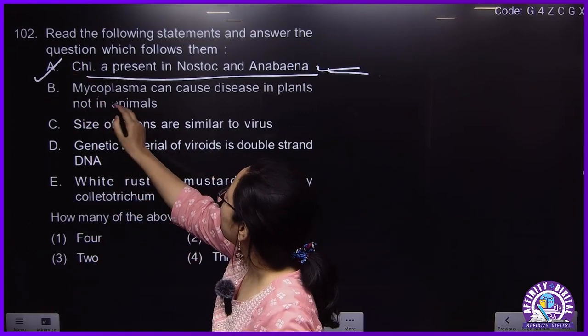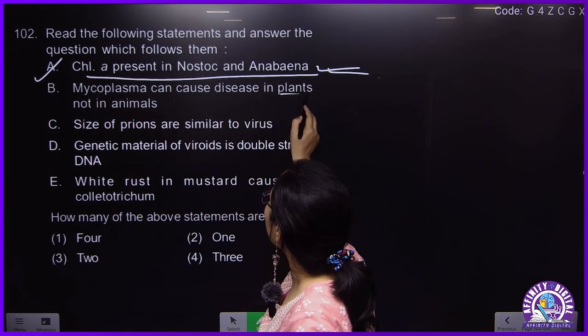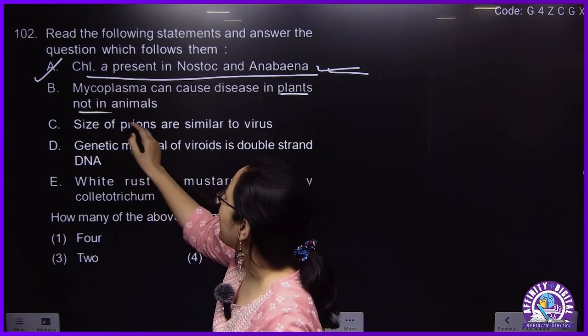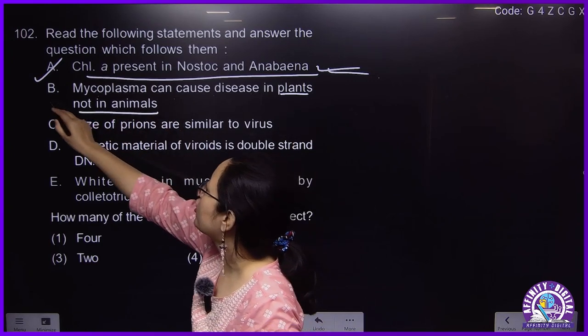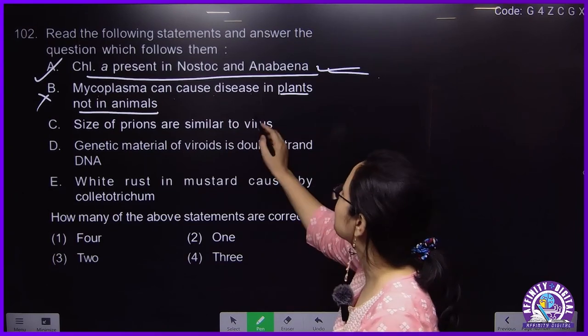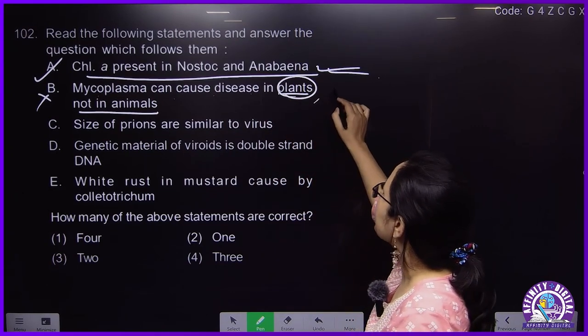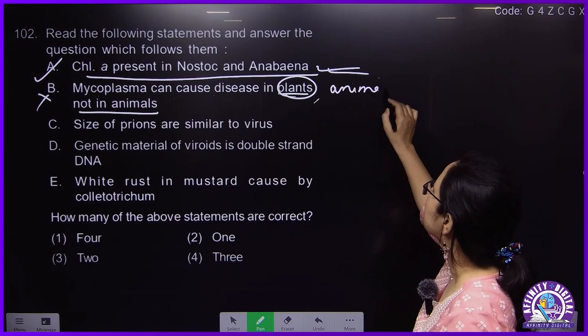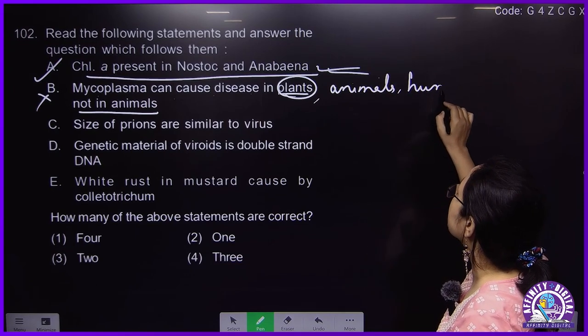Second, mycoplasma can cause disease in plants, not in animals. This is wrong. Why? Because mycoplasma can cause disease in plants, and it can also cause disease in animals and in humans.